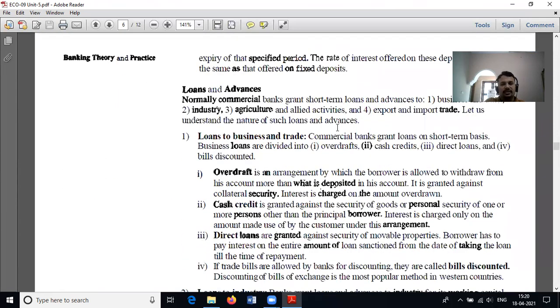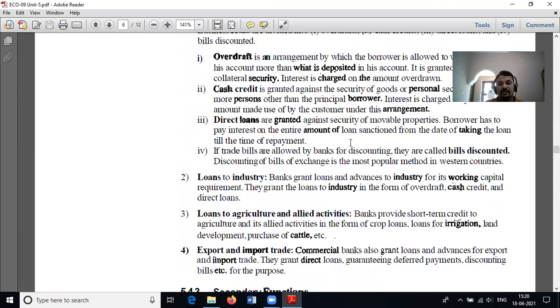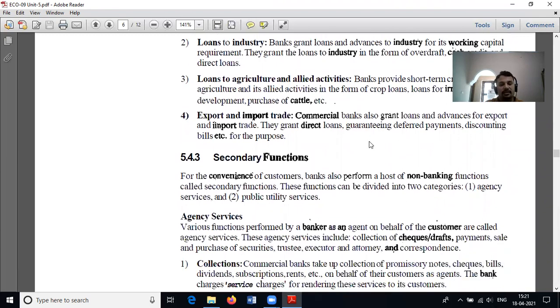Then loans and advances. Granting of loans and advances is the second primary function. Loans can be classified as overdraft, cash credit, direct loans, term loans, loans to agriculture and allied activities, and loans for export import trade.